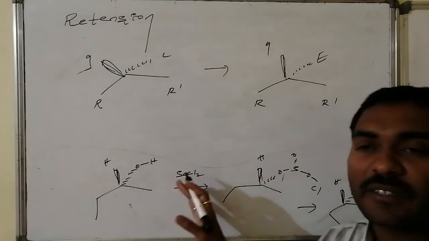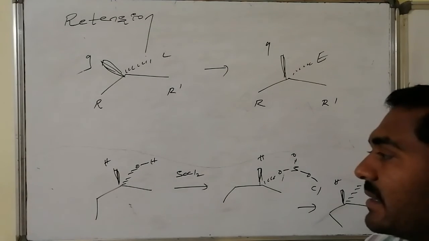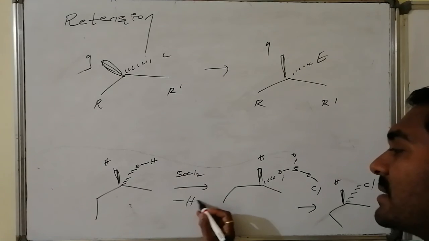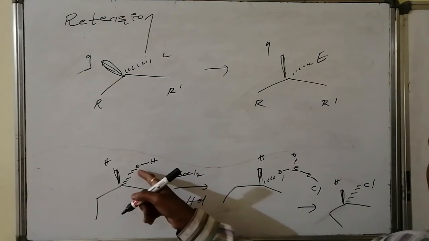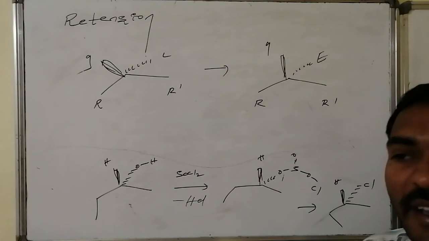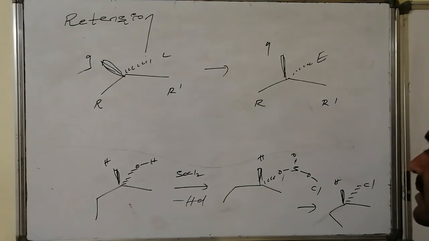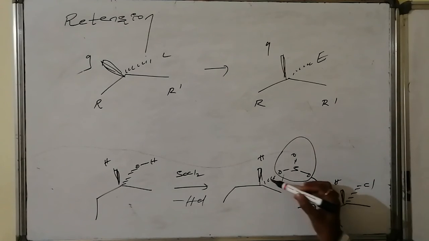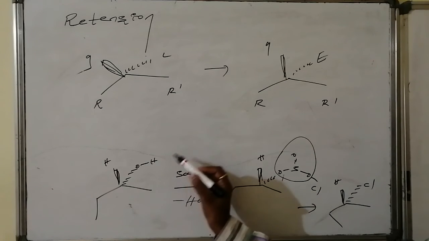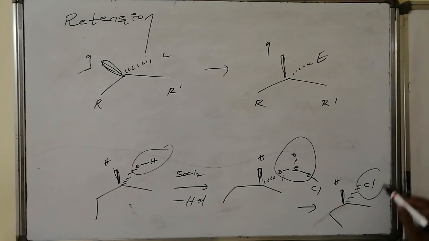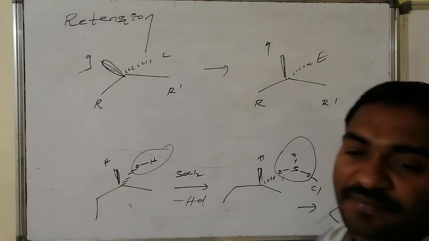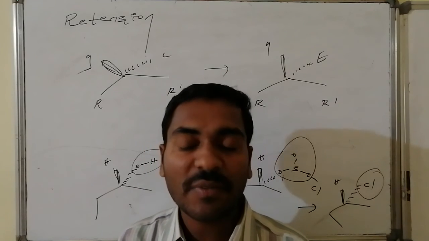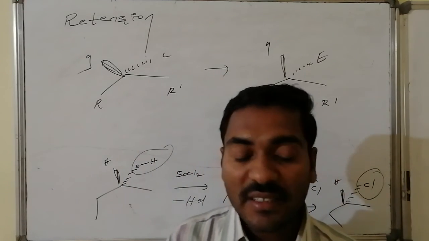Suppose alcohols react with thionyl chloride. This is a chiral center here. This OH and the thionyl chloride combine, leading to elimination of HCl, followed by SOCl being connected with the oxygen without any change in stereochemistry, connectivities, or breaking and making of bonds. Then it undergoes rearrangement in such a way that sulfur dioxide is eliminated from this system. From the same side, chlorine is connected to this. So this is the leaving group, and it is replaced by the entering group Cl minus at the same position. Therefore such replacements, displacement reactions or transformation reactions are said to be retention of configuration